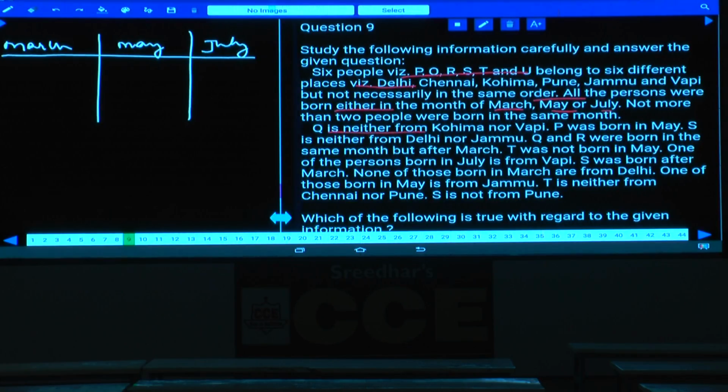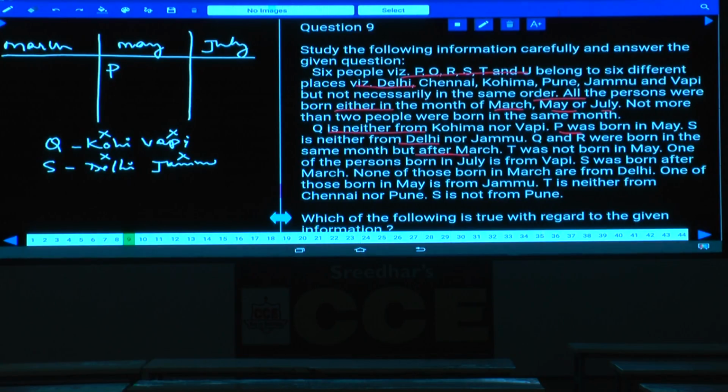Q is neither from Kohima nor from Vapi. Next one, P was born in May. S is neither from Delhi nor from Jammu. And Q and R were born in the same month but after March.